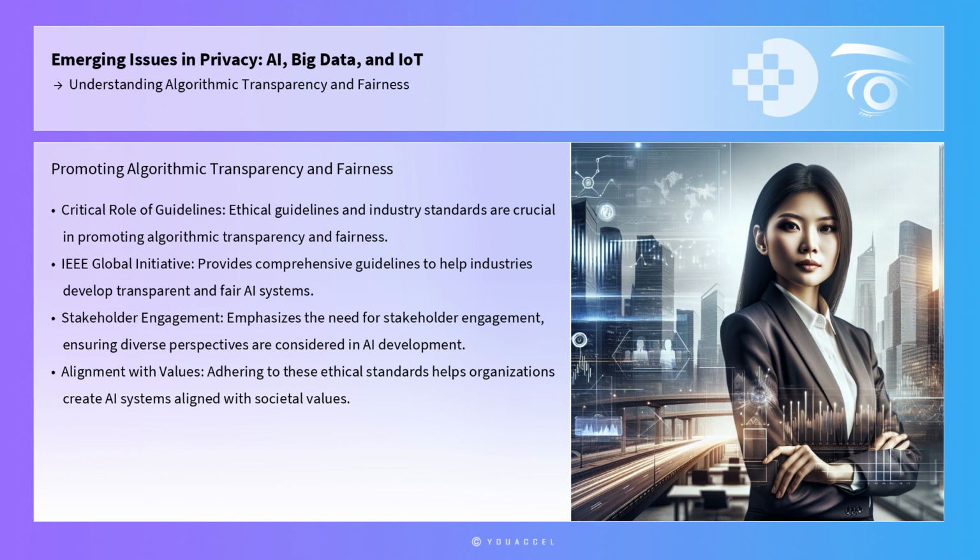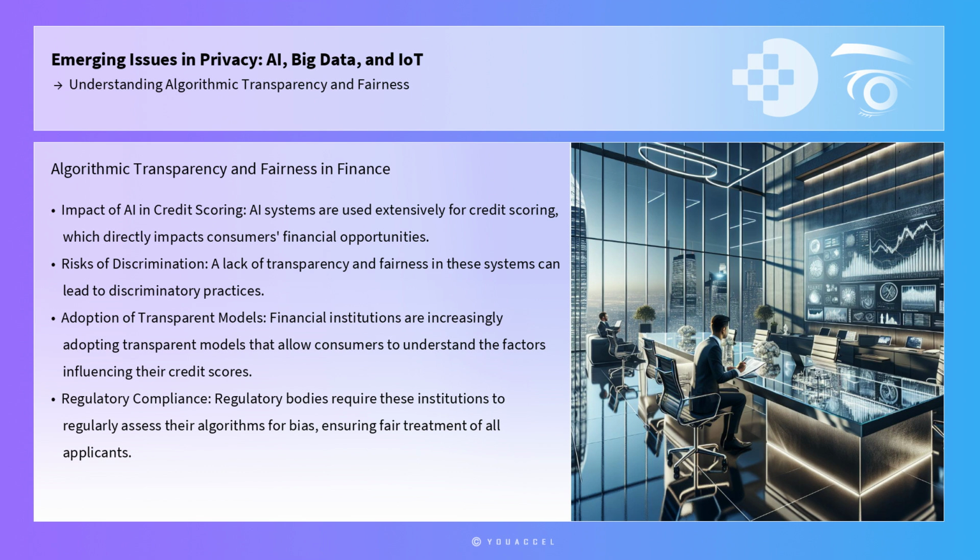These guidelines emphasize the need for stakeholder engagement, ensuring diverse perspectives are considered in AI development. By adhering to these ethical standards, organizations can create AI systems that are not only transparent and fair, but also aligned with societal values.